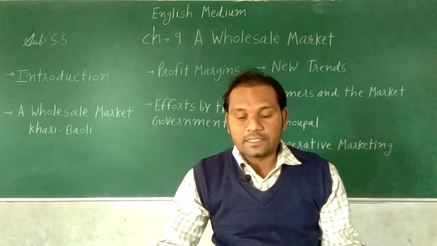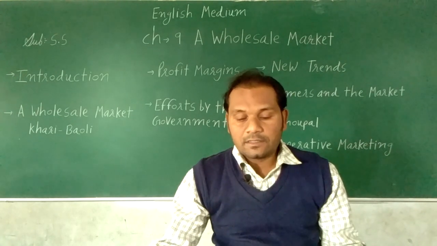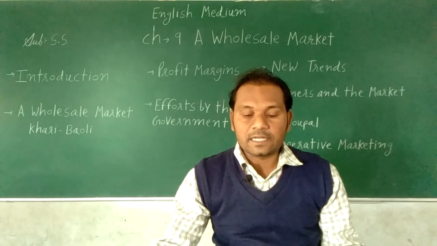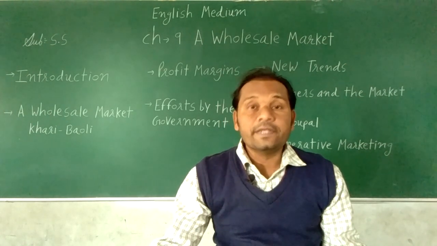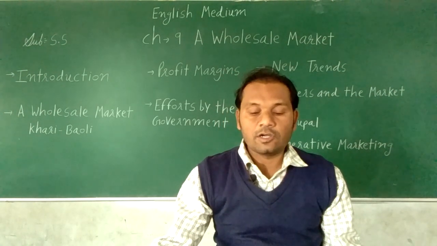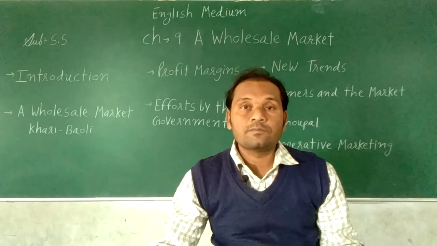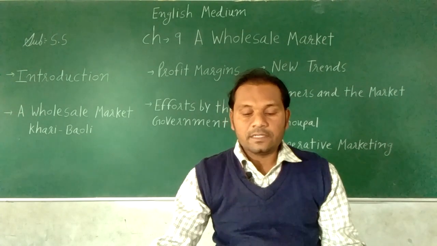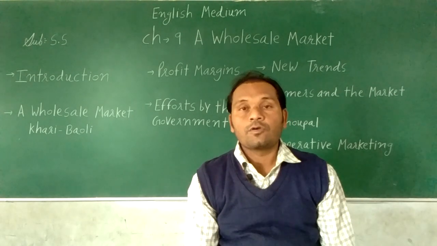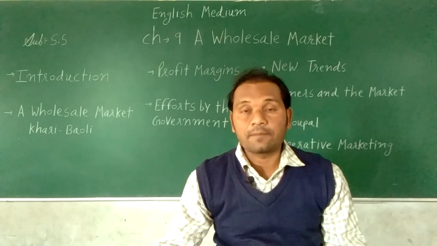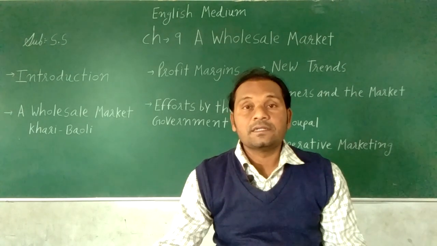Various schemes they introduce, like the Gramin Bhandaran Yojana and the Central Sector Scheme for development and strengthening of infrastructure facilities and production and distribution of quality. So these are the different schemes that the government has made for the farmers.